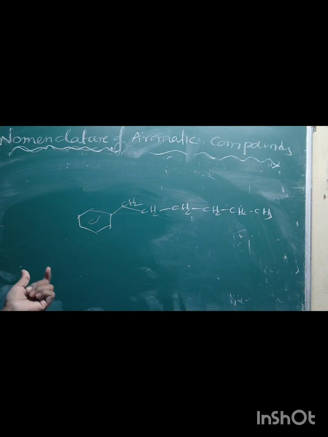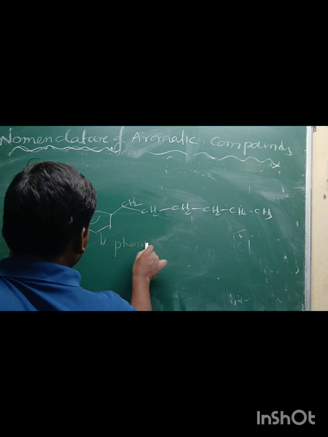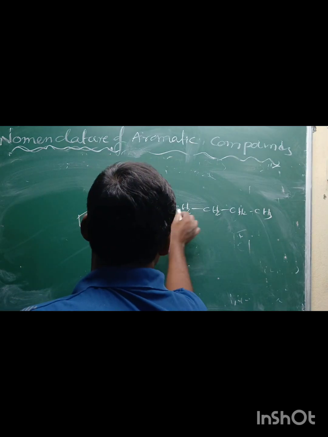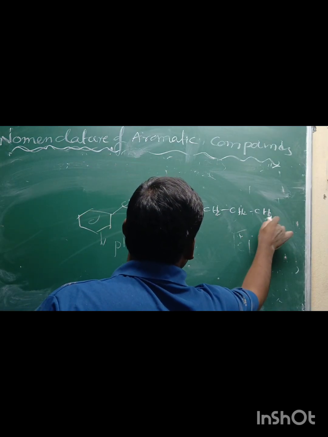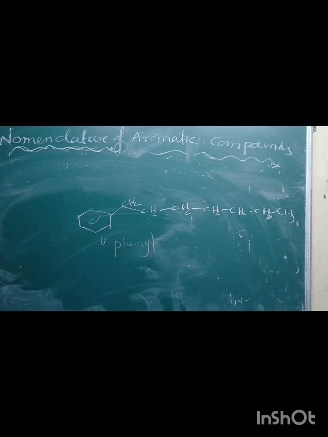This is the same number of carbon atoms present in the ring. The benzene ring acts as a substituent. It is called phenyl: 1-phenyl heptane, with 7 carbons. When the benzene ring acts as a substituent, it is called phenyl. I hope it is clear.